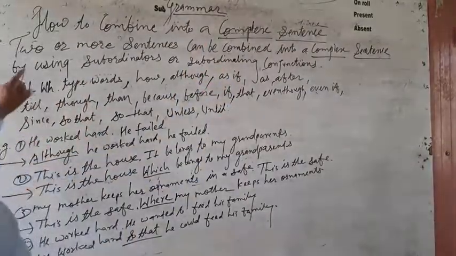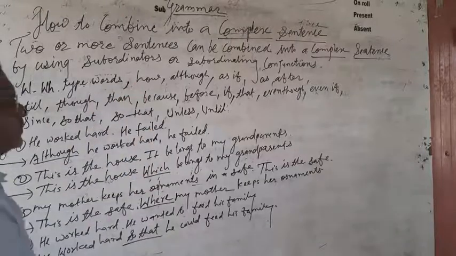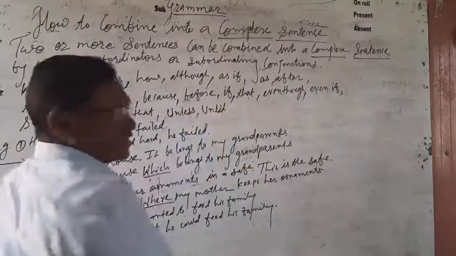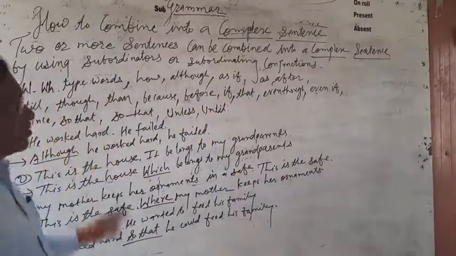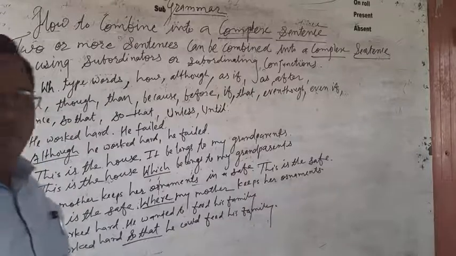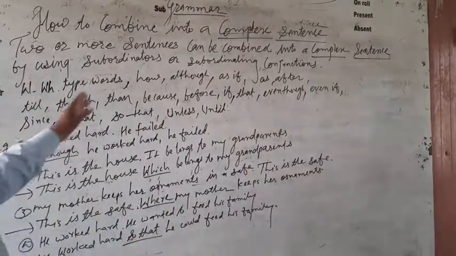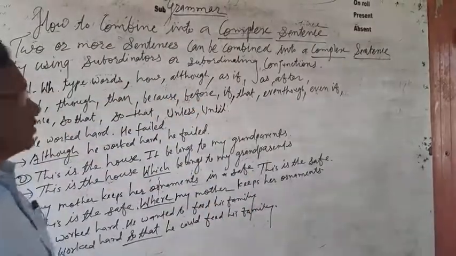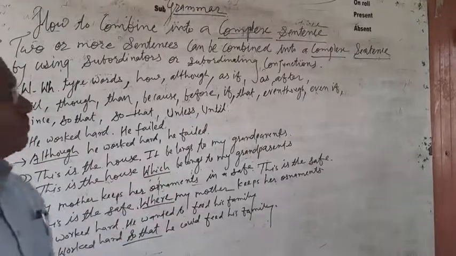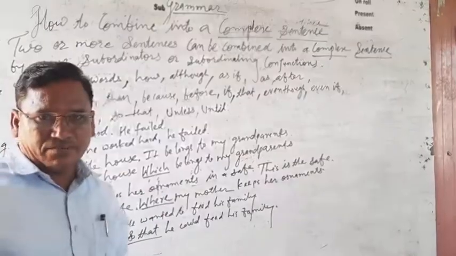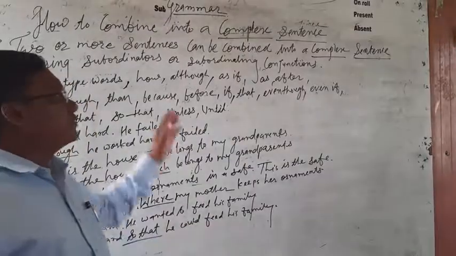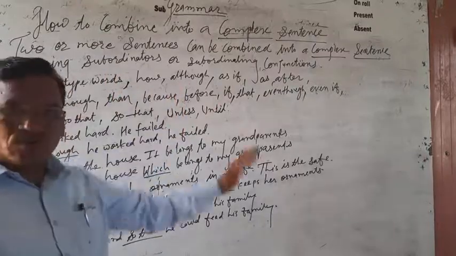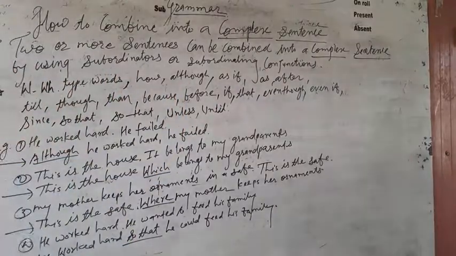Now, see here, two or more sentences can be combined into a complex sentence by using subordinate conjunctions. In the last video, we saw that two or more simple sentences can be combined into a compound sentence. But now we are going to learn how one or more sentences can be combined into a complex sentence.